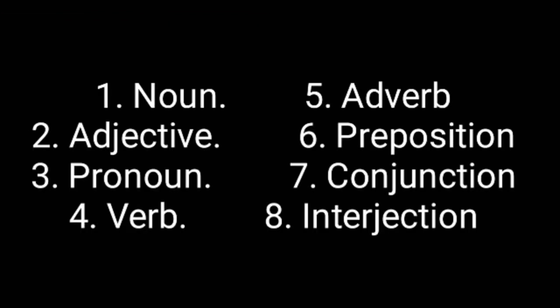We can say it once again. First one is a noun. It's a word used as a name of a person, place or thing. Next one is an adjective. It's a word used to describe a noun. Next is pronoun. It is a word used instead of a noun.